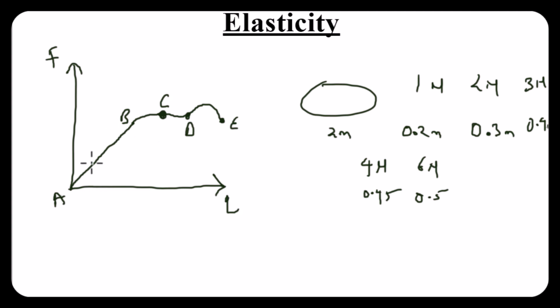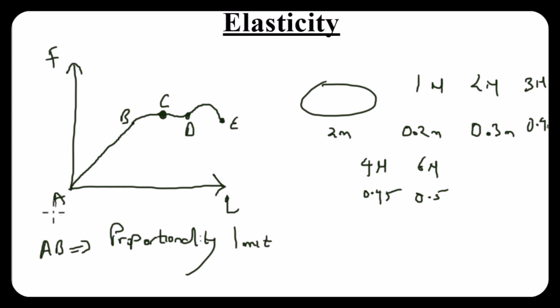All right. So from point A to B, we can refer to it as the proportionality limit or region. You can see that from A to B, this graph is behaving like a straight line. So as F is increasing, L is also increasing by the same proportion.